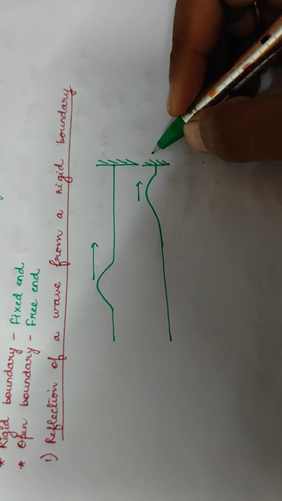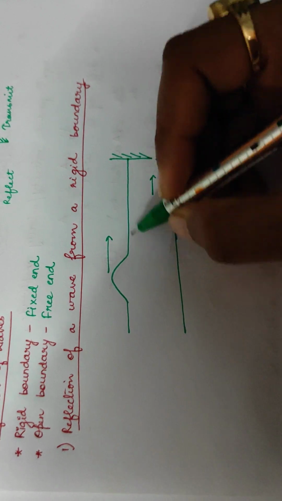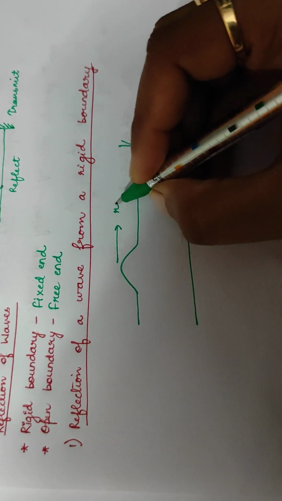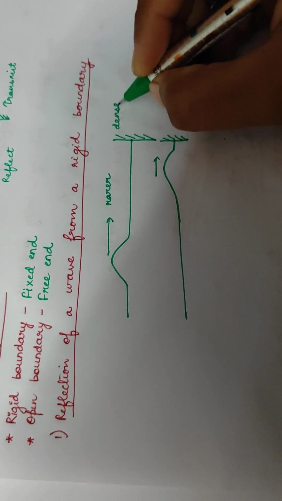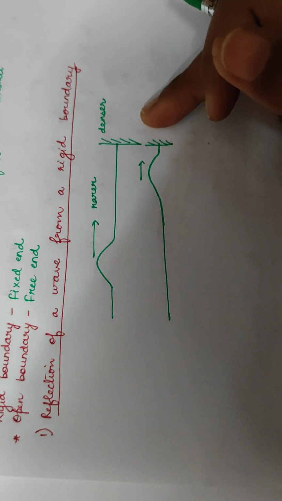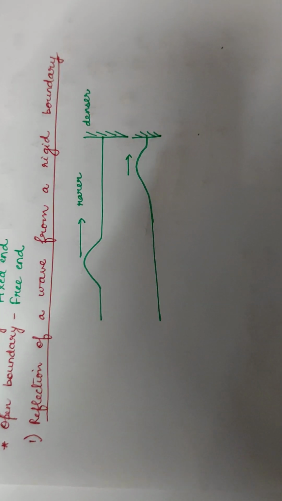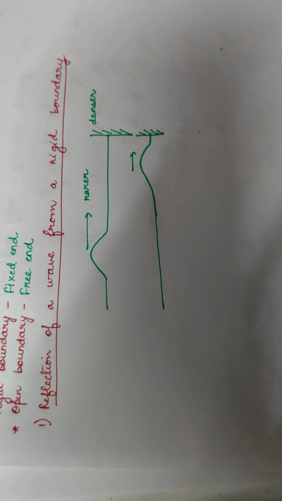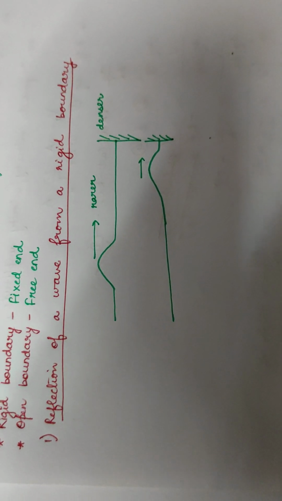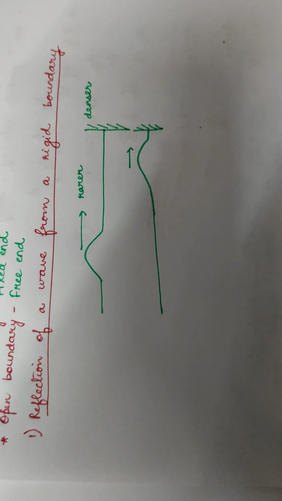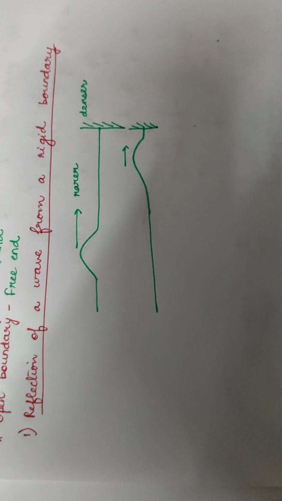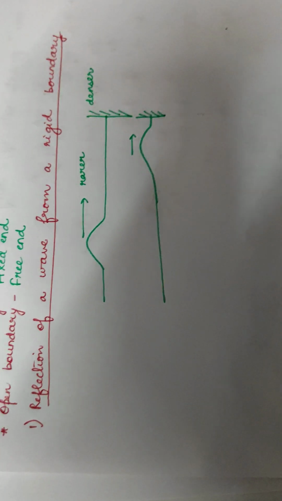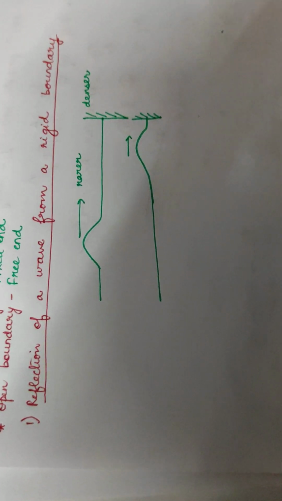Now, what is happening here? The wave here is traveling in a rarer medium and it is reaching the denser medium. Now, what is a denser medium? You have studied in case of light also. Denser medium is a more dense medium where the light travels at a slower pace, or its speed becomes less.